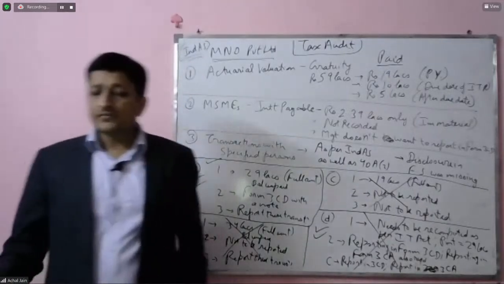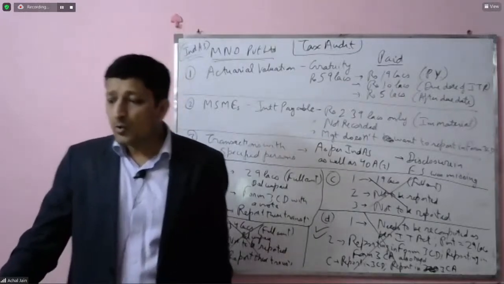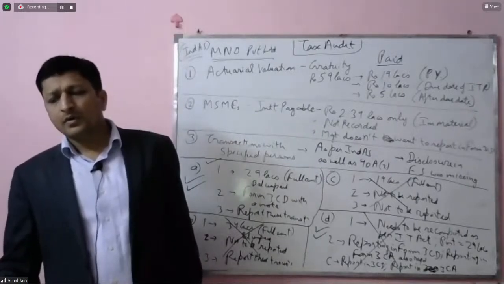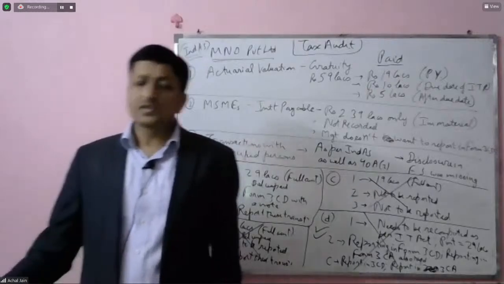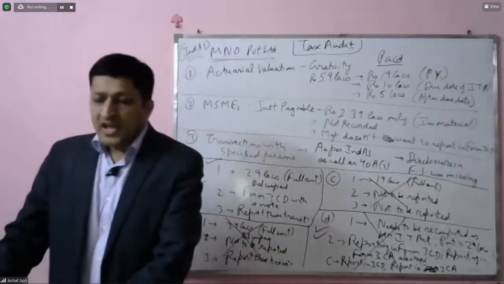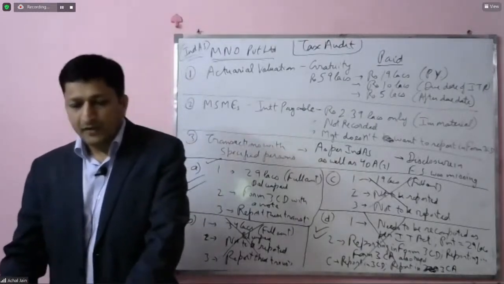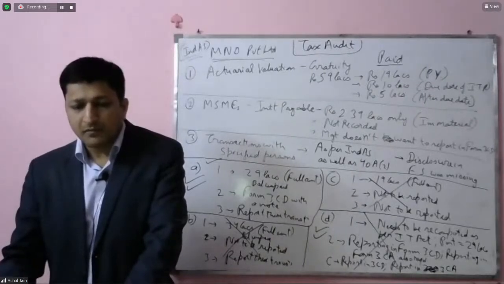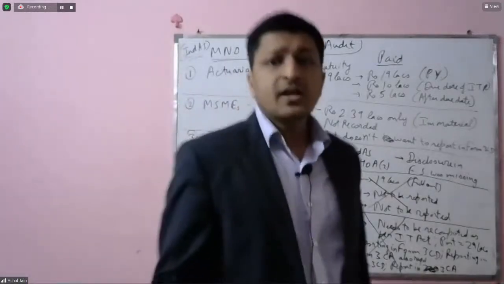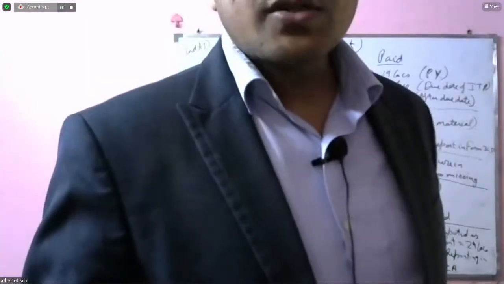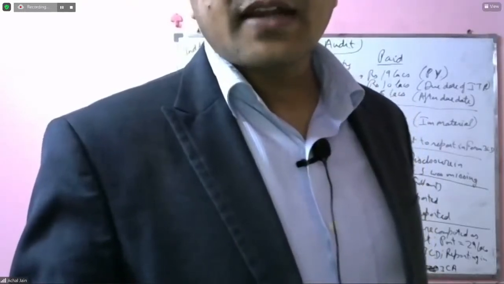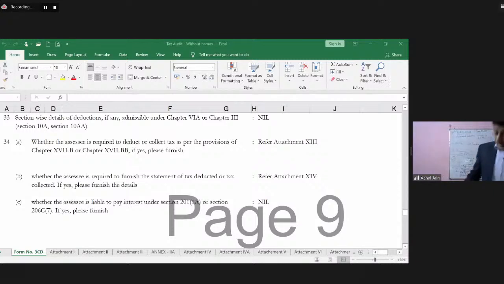Now I'll come to the queries of Sumit. Sumit is saying only the deductions which are allowed are required to be reported. Yes, of course. So the deductions which are allowed means all the deductions which are in the nature of, if you have to go to this clause number 33, just give me 1 minute, and let me also take you to this clause number 33. When you say only the deductions which are allowed, it means all of those deductions which are eligible as per this section of the Income Tax Act will be required to be reported over here. Okay.